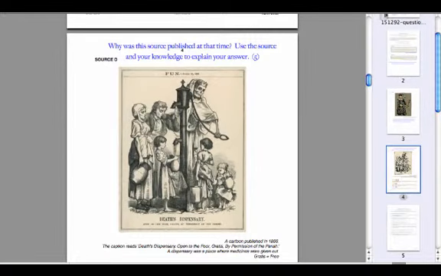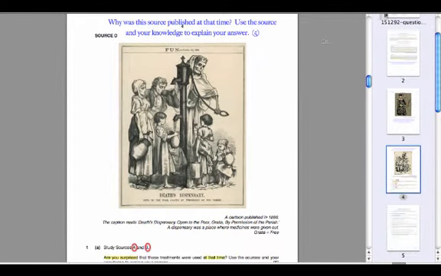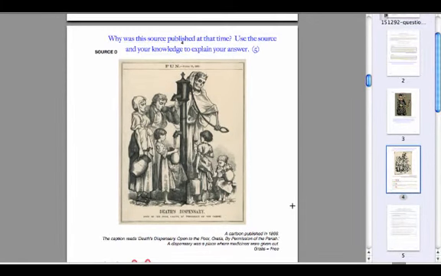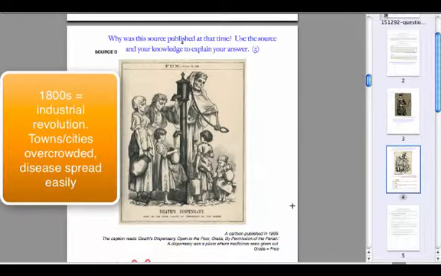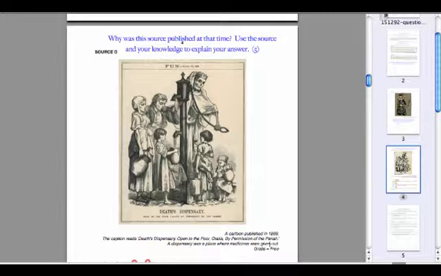Okay, so now we've established what the purpose and the message of the source is, we can go back to the question and have a think about why that was the message at that time. Why was it released at that time? So what we need to do is think about the date of the source, so 1866. Now, a good starting point is to think about the 1800s, Industrial Revolution, cities and towns becoming overpopulated, dirt and disease everywhere. Those are good general points, but to get really top marks on this question, you need to be very specific. So you need to know why 1866 is important.